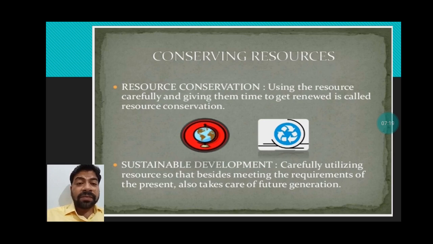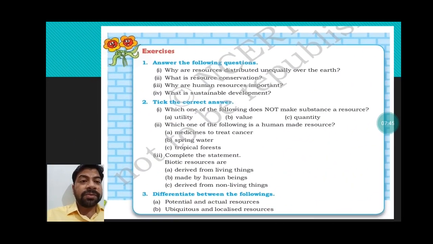And for conservation of resources, we must think about sustainable development. It means using the present resources while keeping the future generation in mind. Whatever is in our hands right now, we must utilize judiciously so that our future will not be compromised. That is called sustainable development, as well as sustainable use of resources.